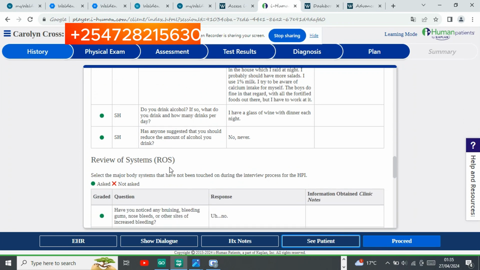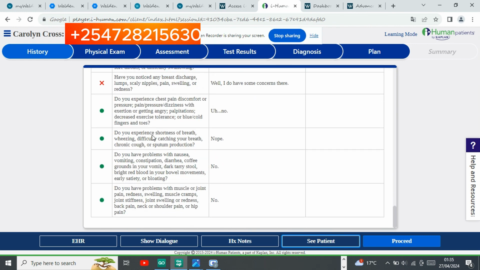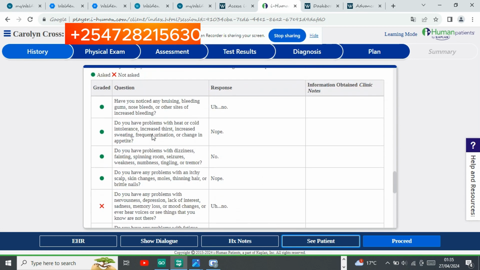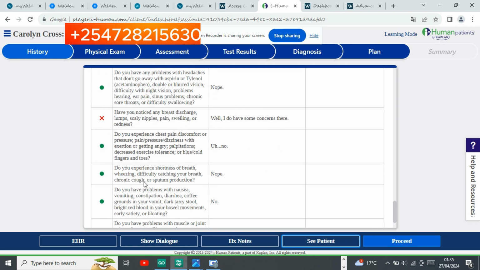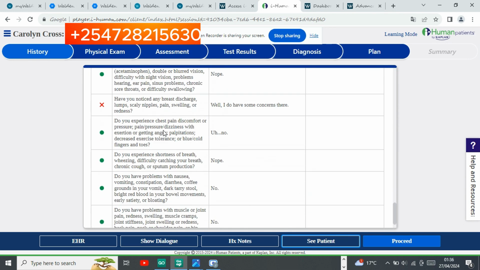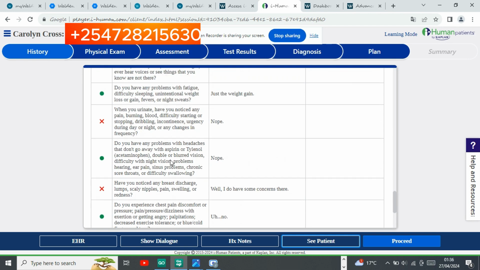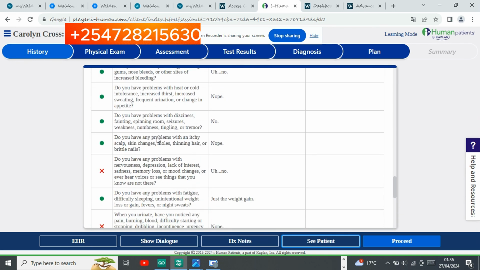Then under the review of systems, I asked a number of right questions, but I missed these 3 that were also supposed to be asked. One thing about the ROS is that all of these questions apply to all iHuman cases, so you're supposed to pay attention to the questions to ask under ROS.